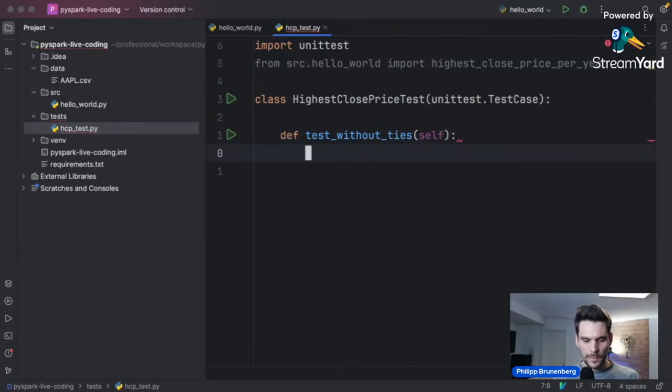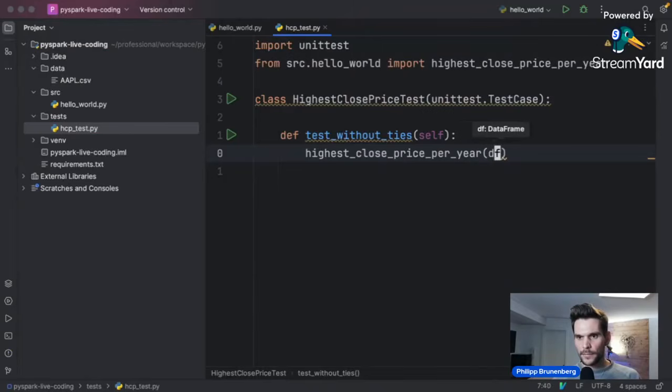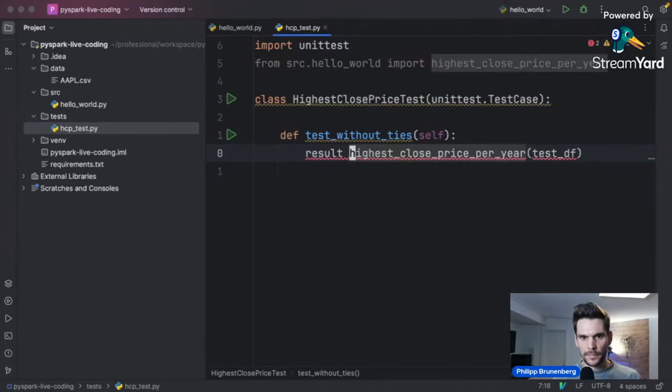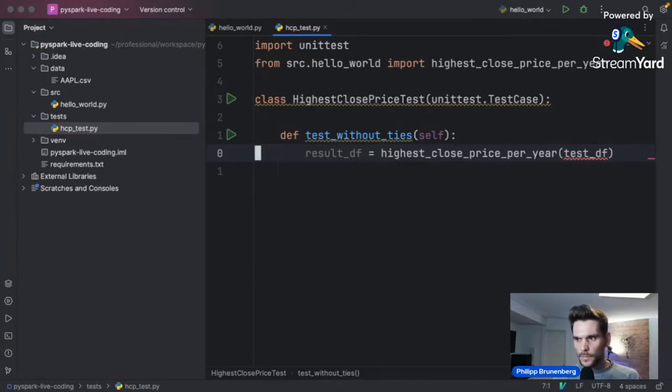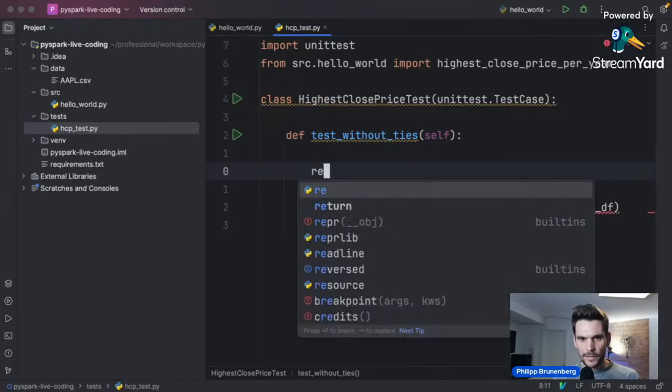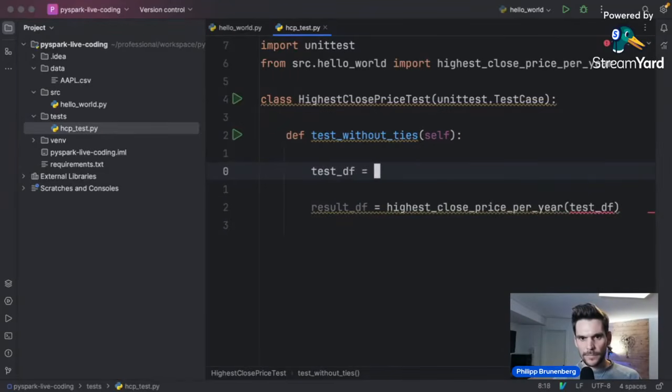And that one we would like to call here, highest close price per year. And we have to pass in a test df, and we will get back a result df. And on that one, we would like to run an assertion such that we know that it returns the correct result. And therefore, we will have to instantiate a test df. And in order to do so, we need a Spark session.